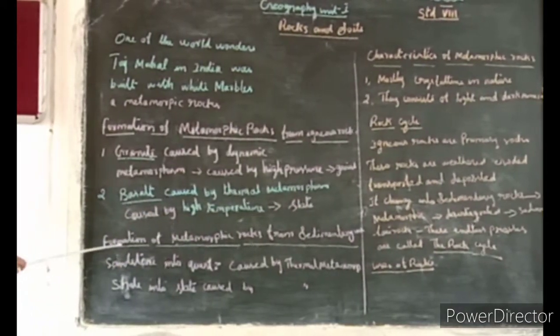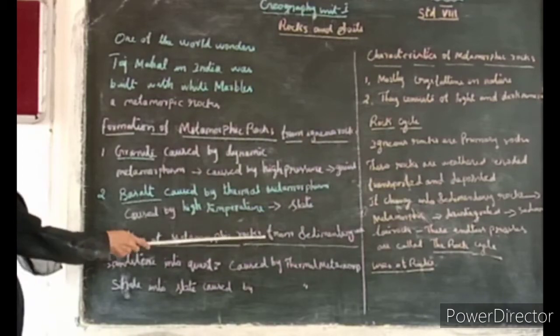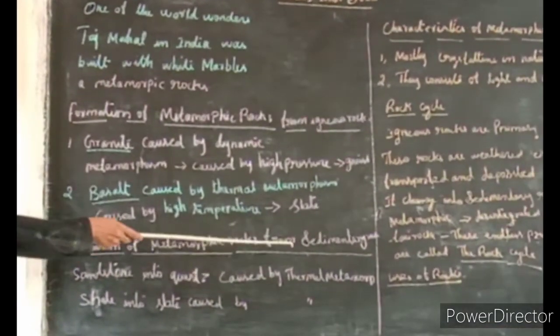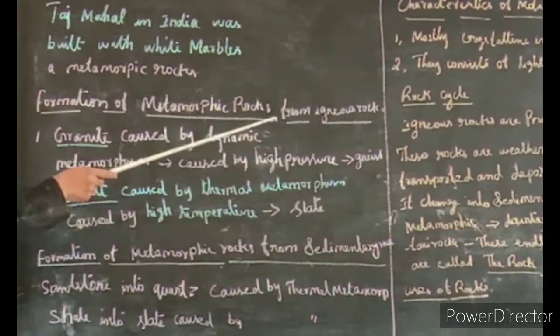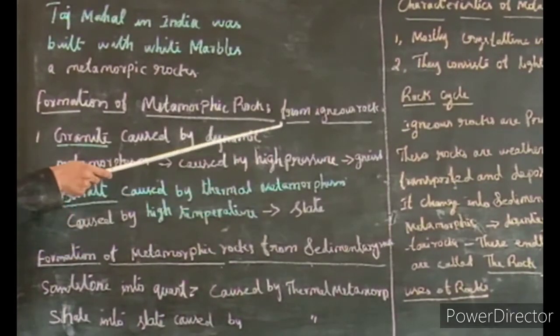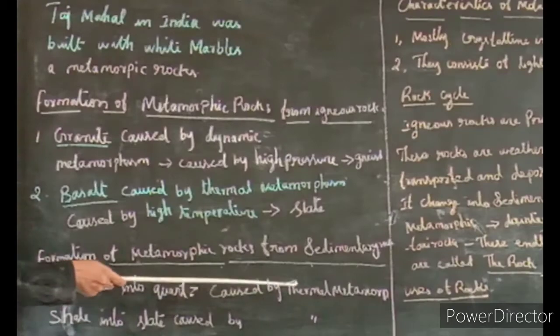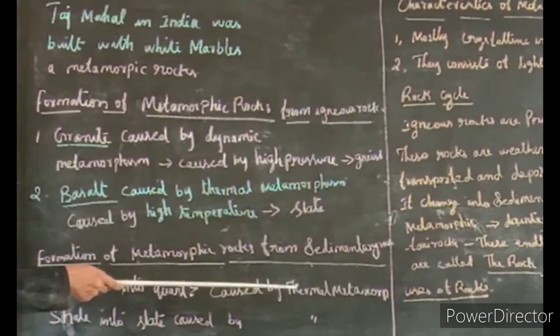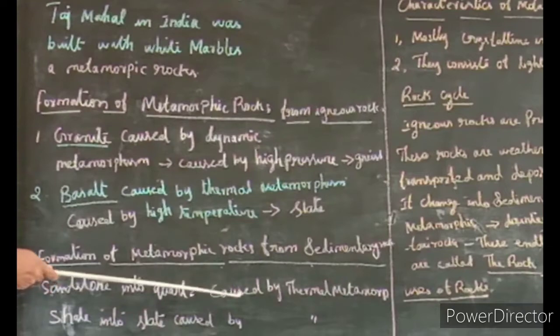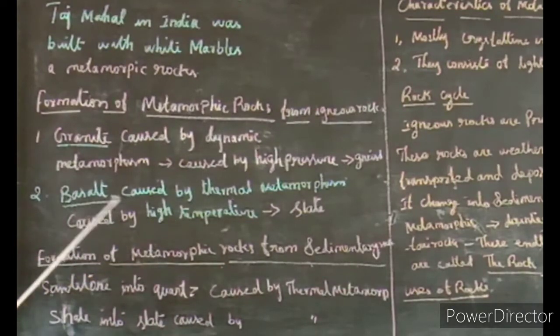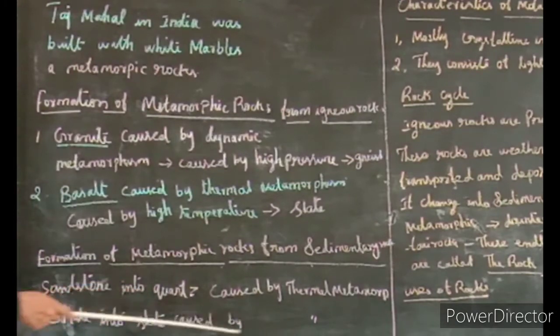Then next one is the formation of metamorphic rocks from sedimentary rocks. The sedimentary rocks are also formed from the igneous rocks only, because it is a parent rock. Then sandstone changes into quartzite, caused by thermal metamorphism. What is the meaning of thermal metamorphism? Thermal metamorphism means that due to the high temperature, sandstone changes into quartzite. The next one is shale into slate, caused by thermal metamorphism.